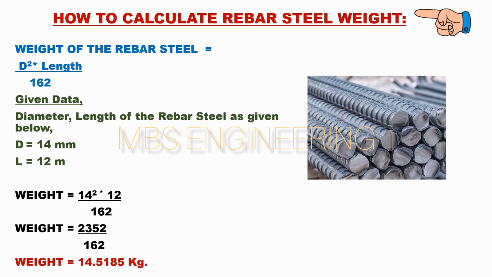Next, we learn about how to calculate the weight of the rebar steel. The weight calculation formula for a rebar steel is: the weight of the rebar steel is equal to d square multiplied by length, and then the obtained value divided by 162. Please refer to the rebar steel snaps. The given data is: length and diameter of the rebar steel. Diameter of the rebar steel is 14 millimeters. Next, the length of the rebar is 12,000 millimeters or 12 meters. Based on the above equation and the given data, the weight of the rebar steel is 14.5185 kilograms.